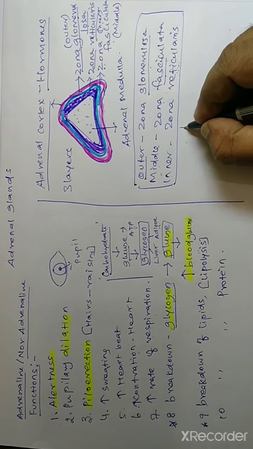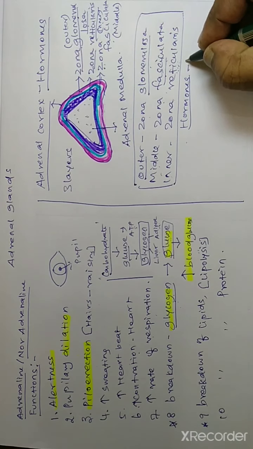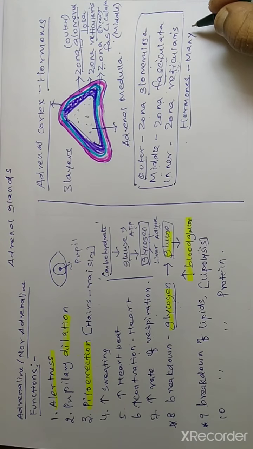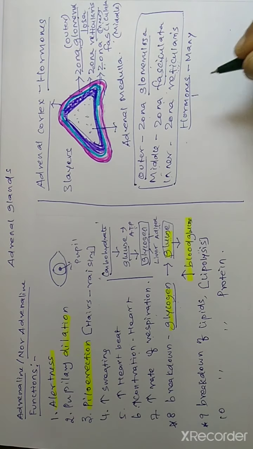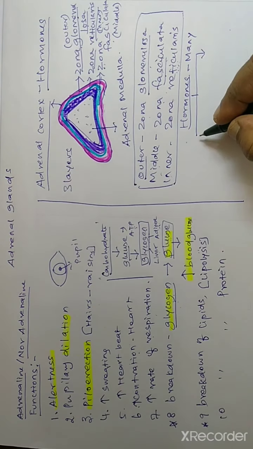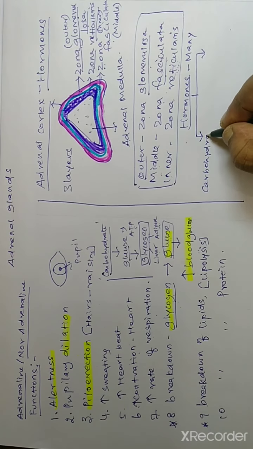Now let us go to the hormones of adrenal cortex. Actually, adrenal cortex secrete many hormones, lot of hormones. Out of many hormones, we can divide those hormones into two categories. Some of the hormone responsible for carbohydrate metabolism.